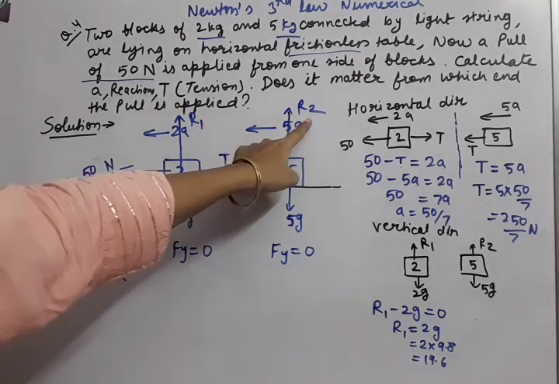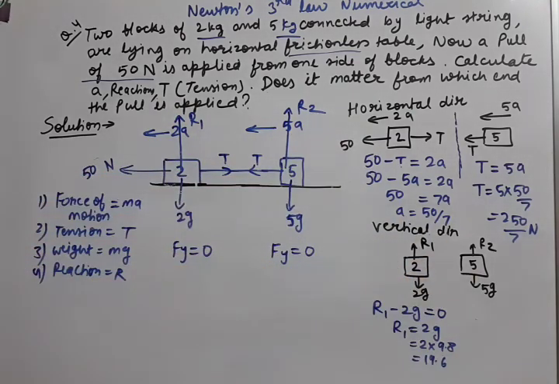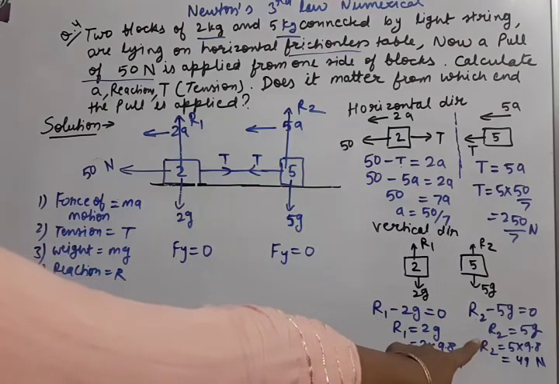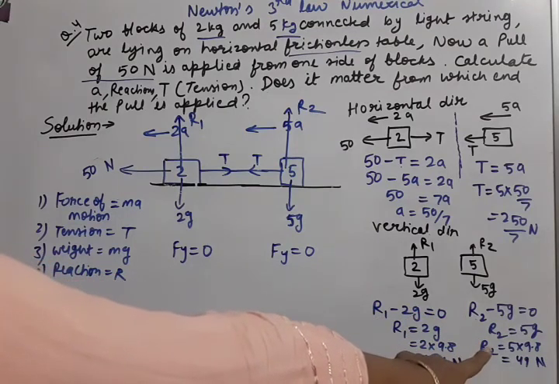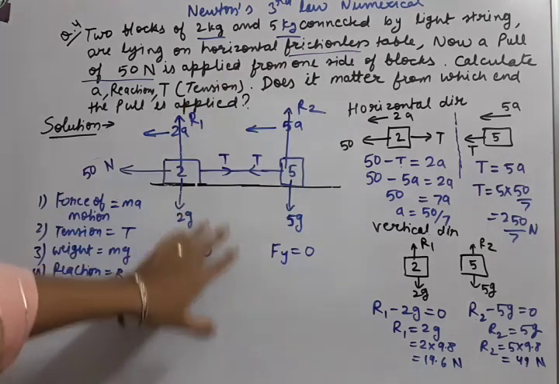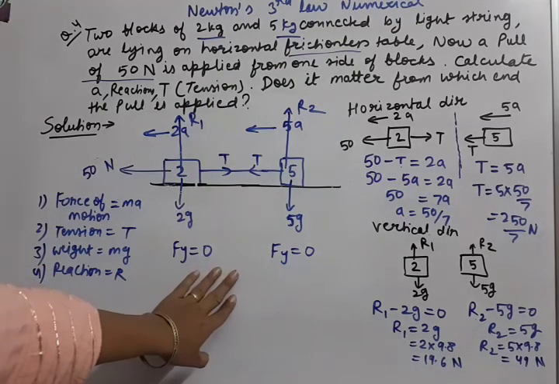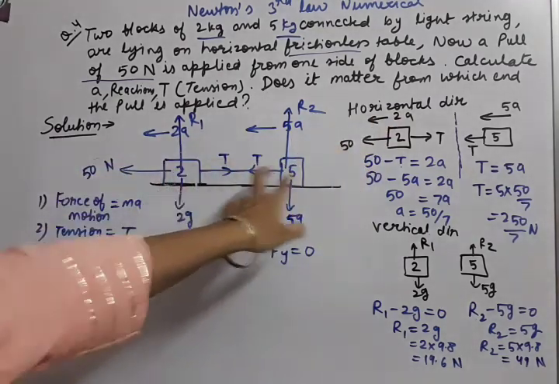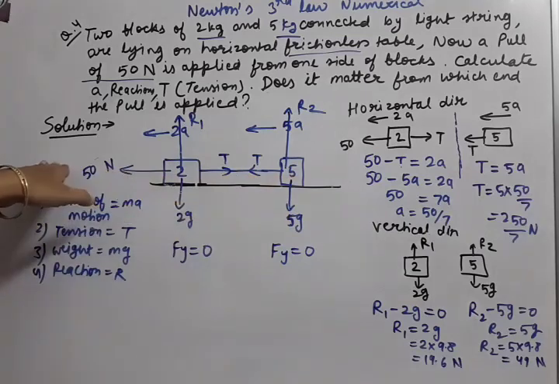Now we have to obtain the second reaction also. So in the same manner we will solve it. So R2 equal to 5G. R2 equal to 5 into G 9.8 and the answer 49 Newton. So this way we have completed this question in which we have used the Newton's second law also and third law also. Where is second law? MA. Here the two bodies were moving in the horizontal direction.